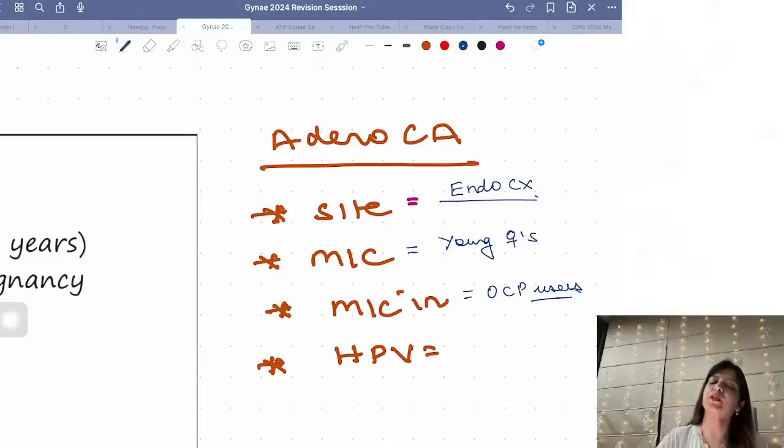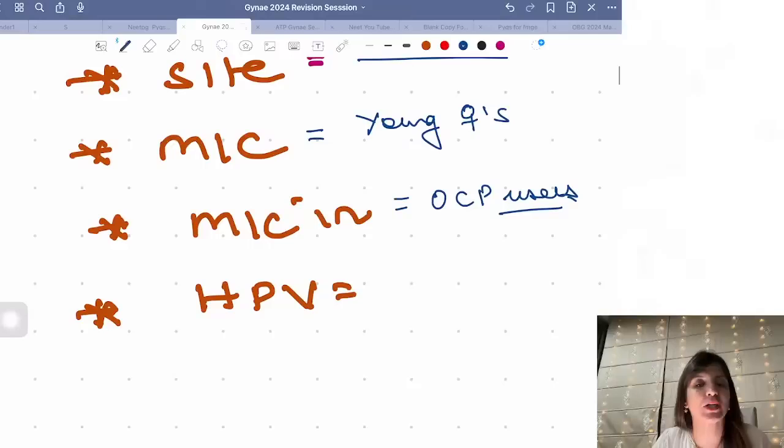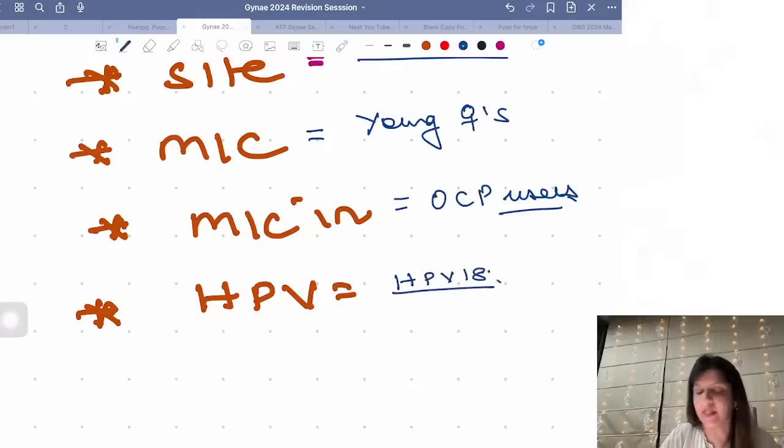All of us know that the most common risk factor for cancer cervix is HPV, and normally it is HPV 16 which is most common for cancer cervix. But if they ask you specifically which HPV is responsible for squamous cell cancer of cervix, it has to be 16. And if they ask you which HPV is more commonly associated with adenocarcinoma of the cervix, which HPV is most commonly associated with adenocarcinoma? Excellent, Anmesha. It is HPV 18. HPV 18 is the most commonly associated with adenocarcinoma.